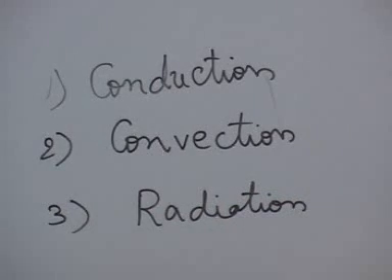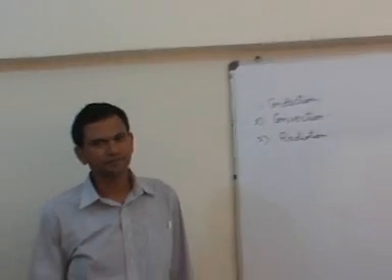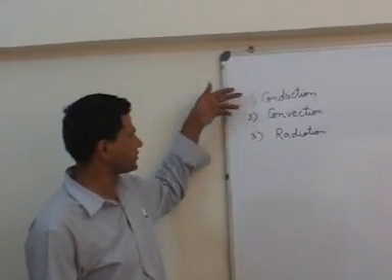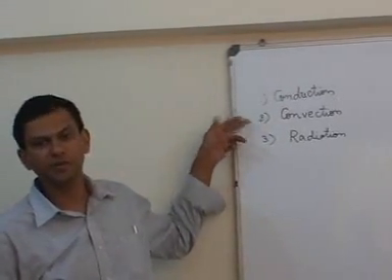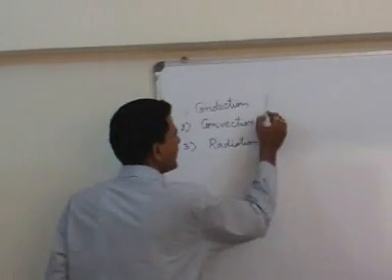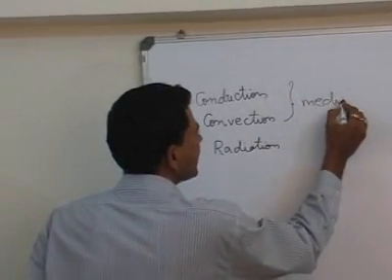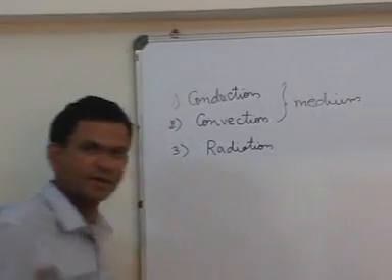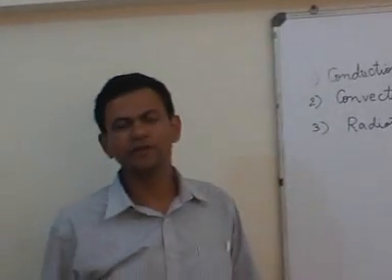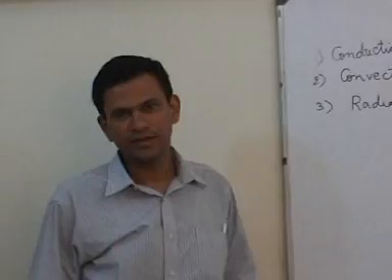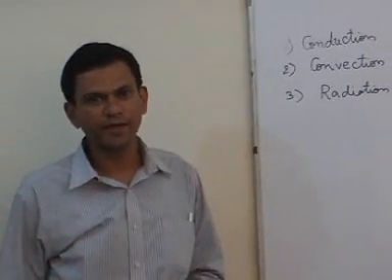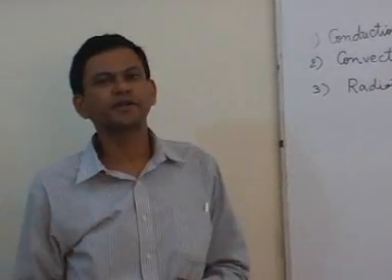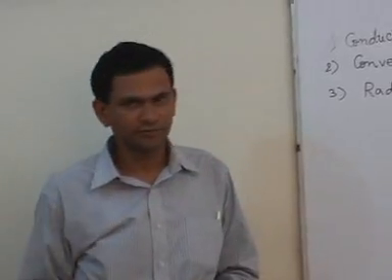We receive sunlight from the sun by a mode of radiation. Out of these three modes, conduction and convection need a medium for transferring heat. But radiation is a mode of heat transfer which does not require a medium. It means radiation can transfer itself through vacuum also.